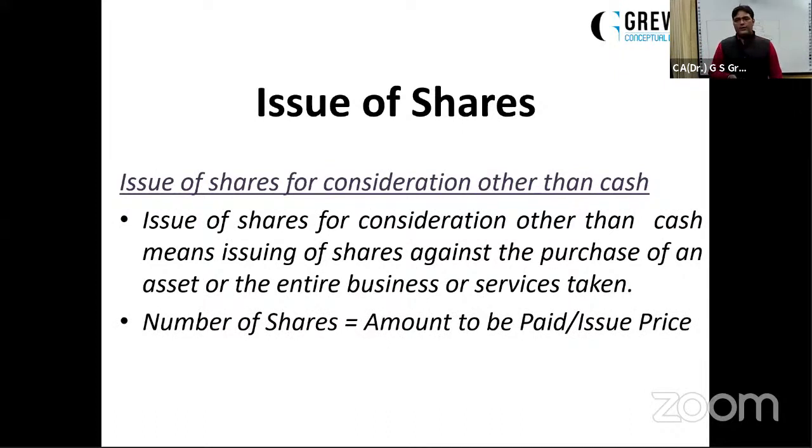The important point over here is you have to calculate the number of shares. The number of shares is calculated by the amount to be paid divided by the issue price. When I say issue price, suppose it is a share of rupees 10 issued at 20% premium. So 10 into 20% becomes 2, and the issue price becomes 12. Face value 10 plus 2 premium is 12.